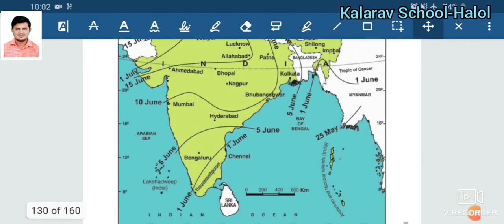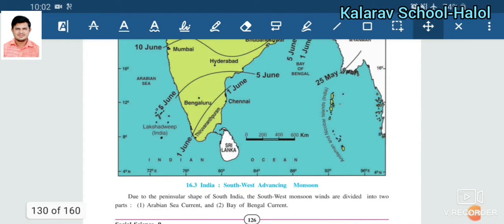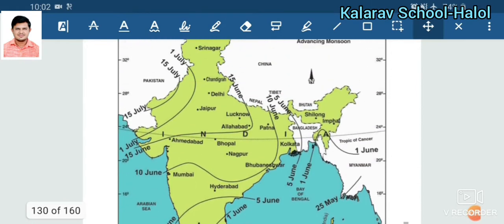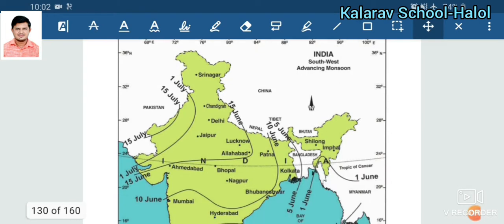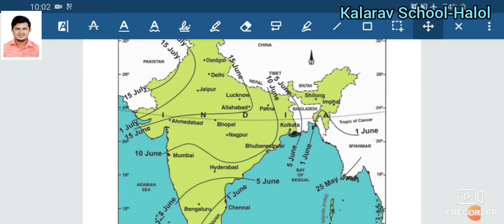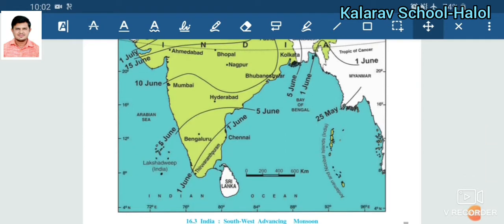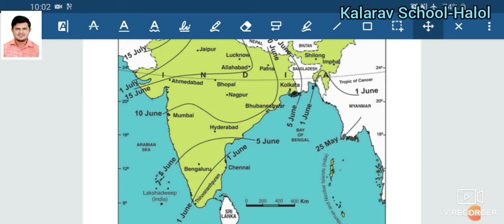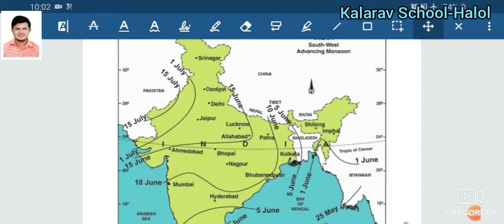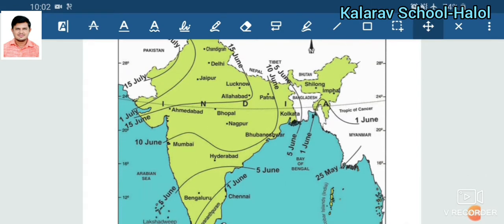So friends, you can see this map. This map is about the India southwest advancing monsoon. What you have to do is purchase 5 to 10 blank maps from the market, and according to this map you have to fill in the colors. Fill the green color where indicated, and the blue color describes the water bodies. Write down whatever information is given in this map, and also paste that map into your notebook in this chapter only.